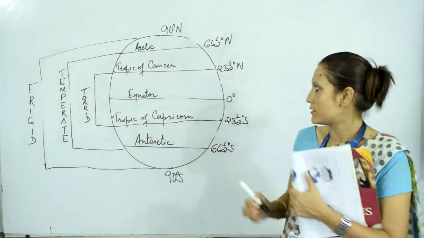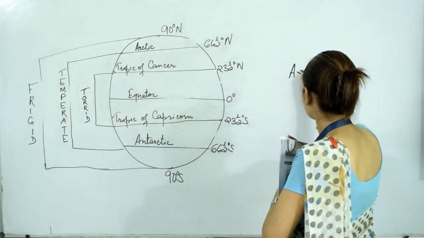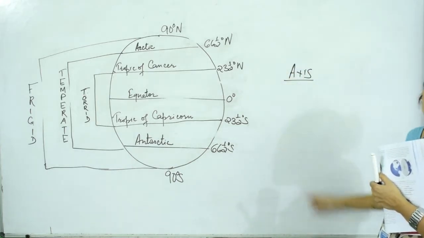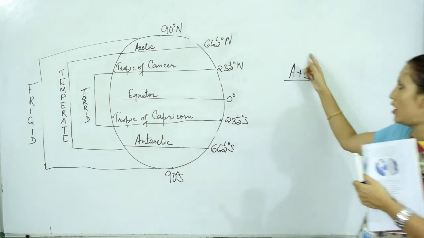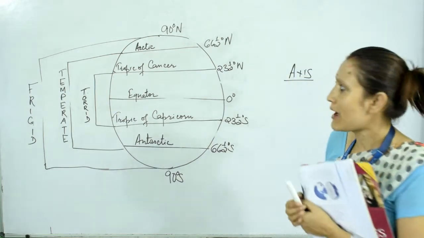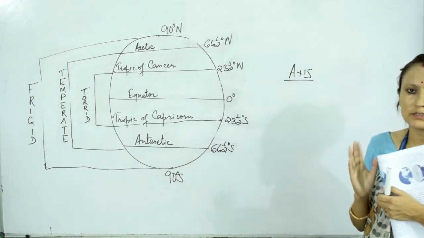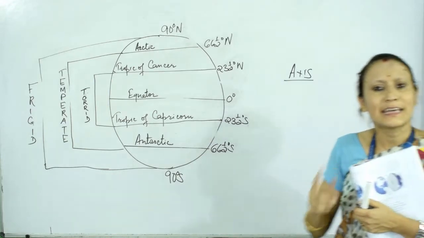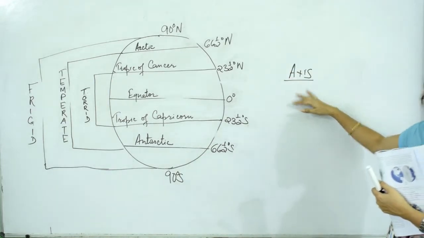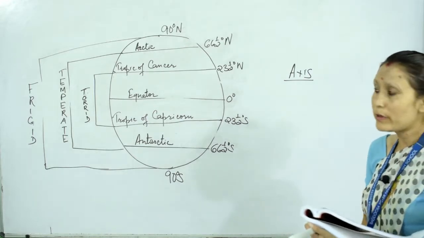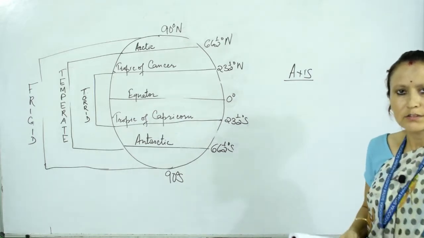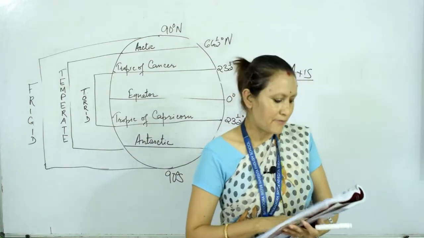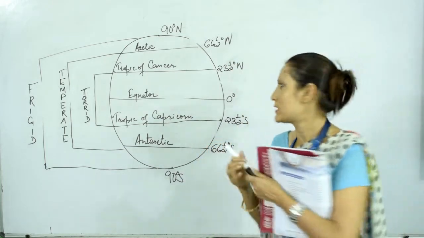Next, axis is given in your book. So what is axis? Axis is an imaginary line on which the Earth rotates. You have studied about the movements of the Earth, rotation and revolution. So the Earth rotates or spins on its axis, and the globe stands tilted at an angle of 66.5 degrees.